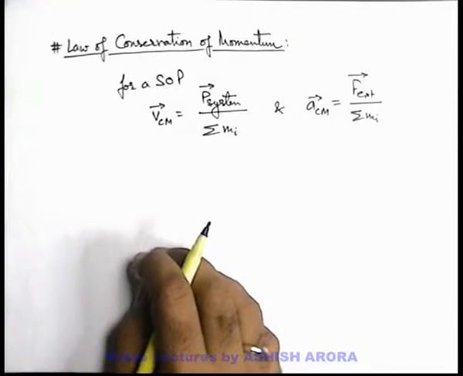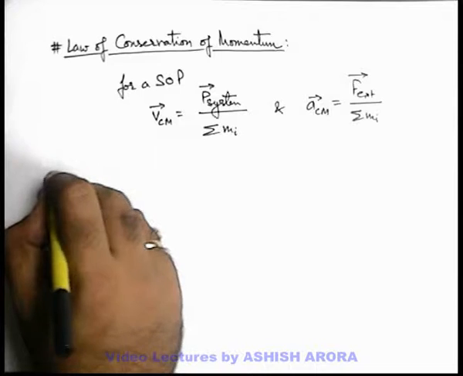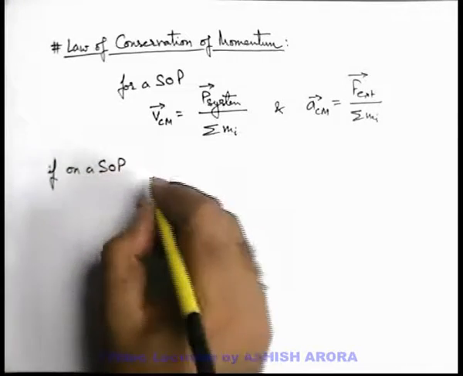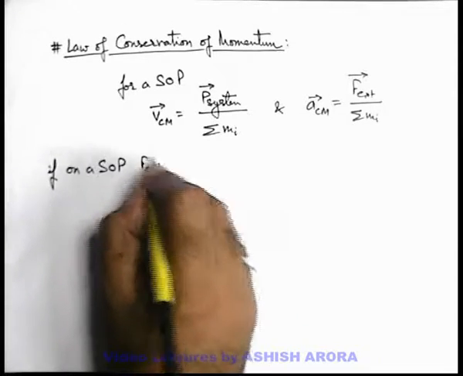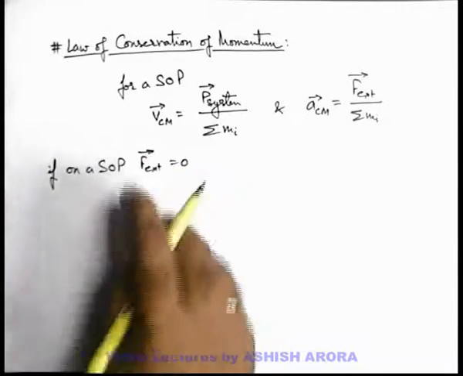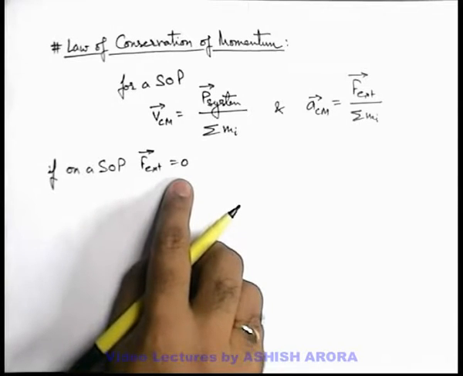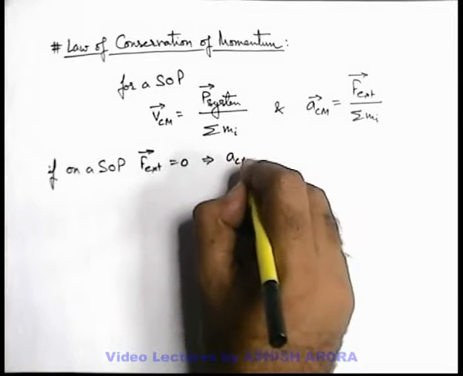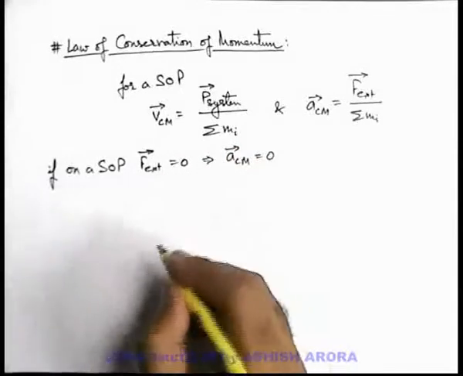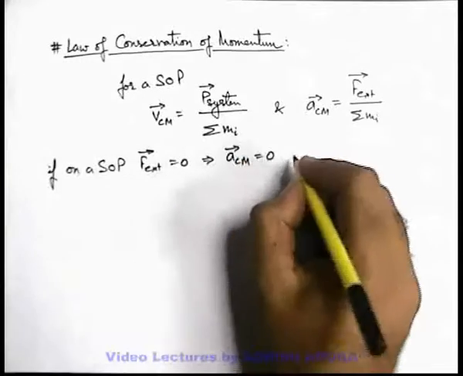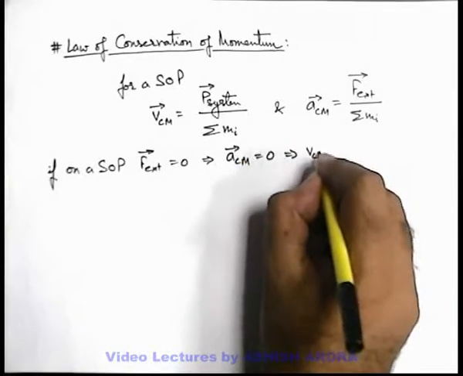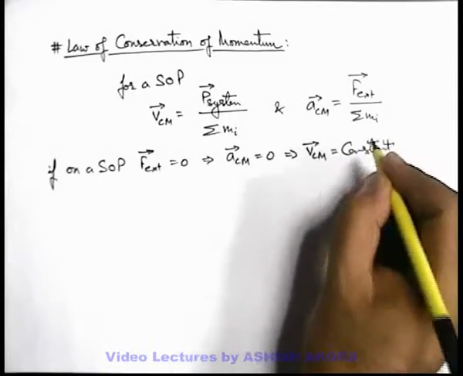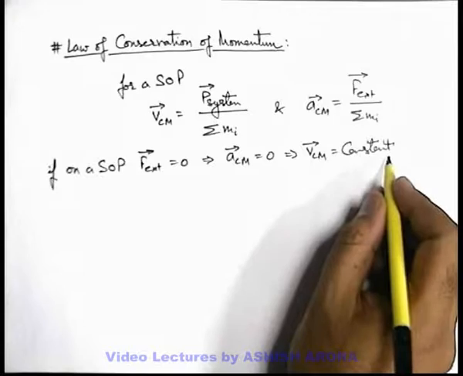Now in this situation, if on a system of particles F external is equal to 0, that means no external force is acting on the system of particles, so the acceleration of the system is equal to 0. Now if acceleration of center of mass is 0, this implies that the velocity of center of mass remains constant, obviously, as no acceleration implies no change in velocity.